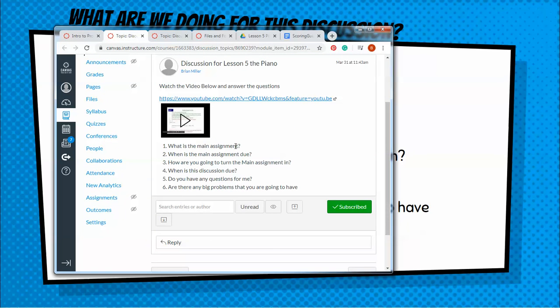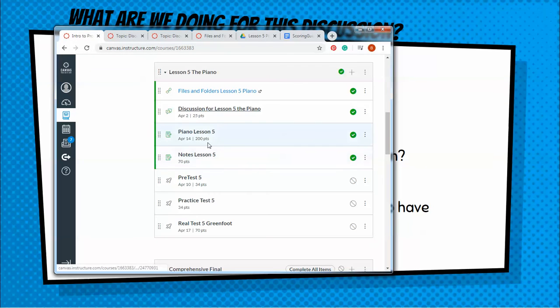So what is the main assignment? Well, the main assignment is the piano lesson 5. You're going to start from lesson 5, part 5. When is the main assignment due? Well, just look on Canvas. Whatever the due date is on Canvas, it is. By the time you look at it, it's going to have changed. So if you go here and you look at piano, well, that's the due date. So this is going to change for you guys, but at any rate, look there, and that's where the due date is.